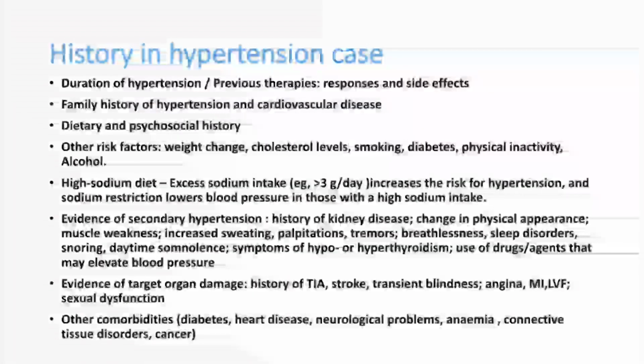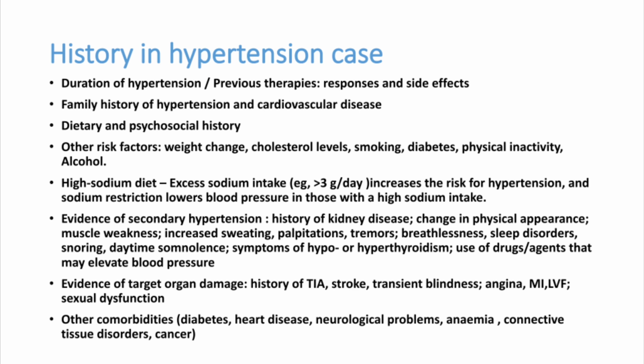When we have a patient with hypertension, we should take a proper history from the patient: duration of BP, previous drugs taken for the BP, whether it was controlled or not controlled, any side effects, family history of hypertension, family history of coronary artery disease, family history of stroke. Dietary and psychological history is very important: whether sleep is good, whether anxiety is there, whether the patient is taking a lot of salty diet. All these things are important.